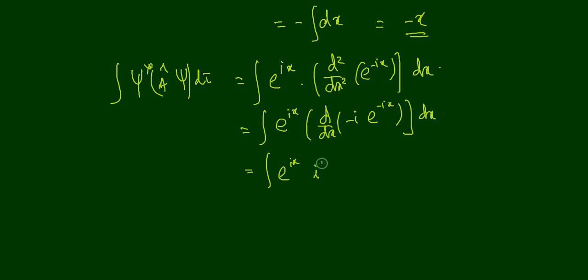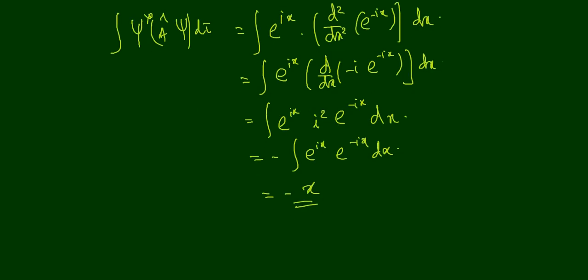So I can write i square e raised to minus ix dx, that is equal to minus integral e raised to ix e raised to minus ix dx, that is equal to minus x, right? Minus x.